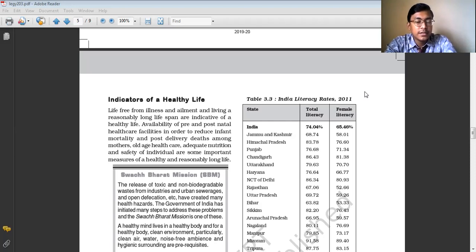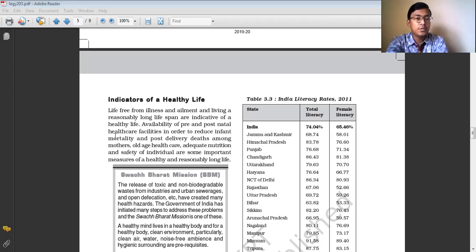Not only economic attainment helps in measuring the level of human development, but apart from this, in order to measure the standard of life of the people, we need to take into consideration their health facilities, their health, as well as their social empowerment. So now I am going to focus on the indicators of a healthy life, that is, how a healthy person can help in human development, or how we can measure the level of a person living a healthy life.